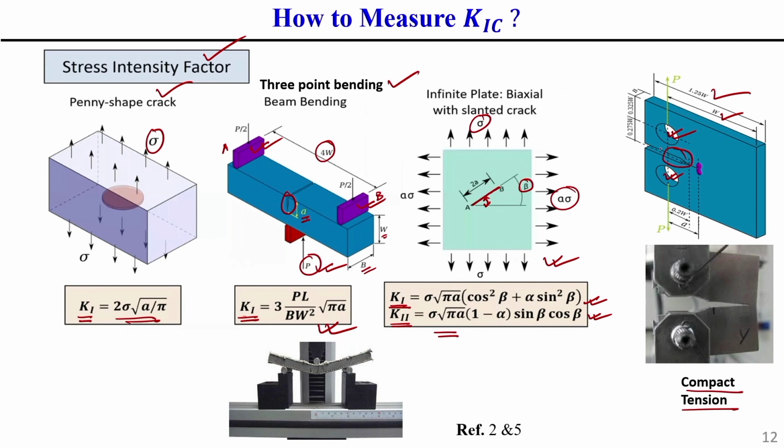After that, if it is subjected to tensile loading, that is mode one loading, we can find the critical stress intensity factor. With the help of the load versus crack length plot, we can easily find the critical crack length as well as the critical stress intensity factor, or fracture toughness.